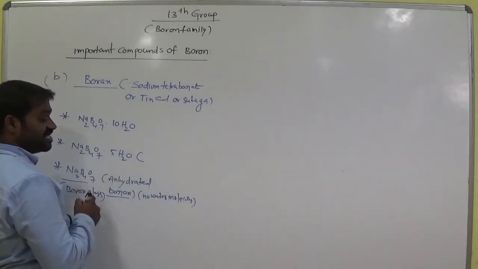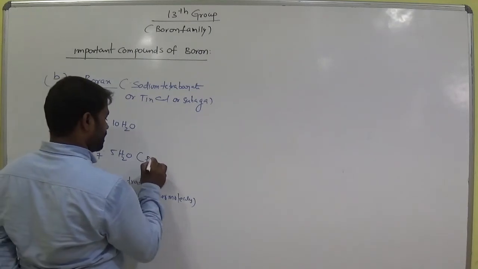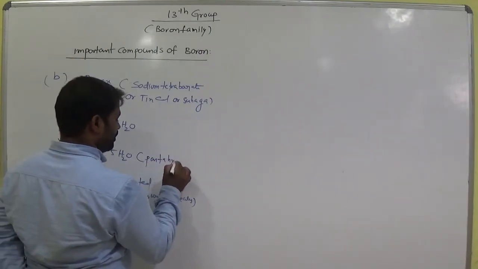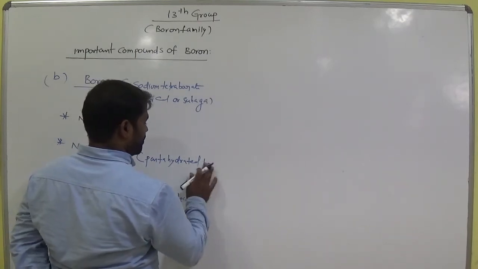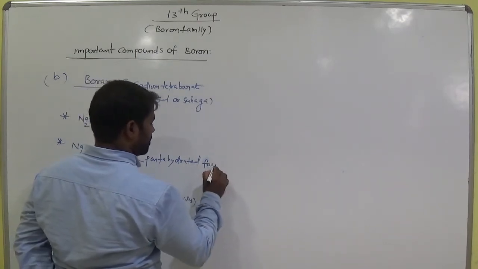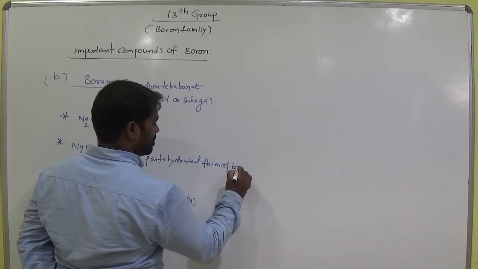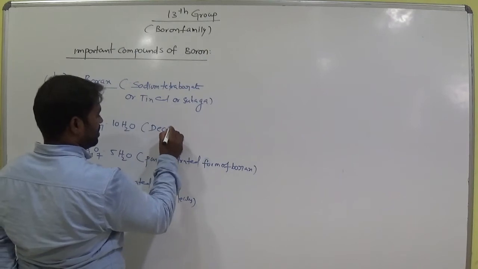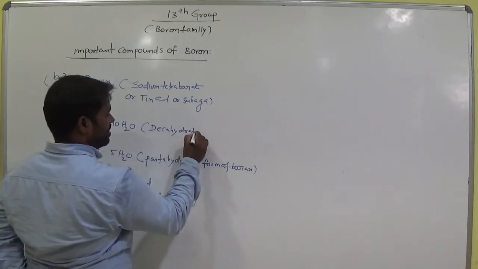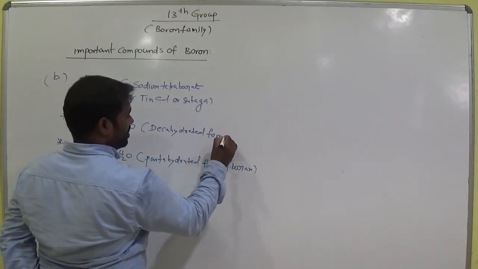How many water molecules do we have here? 5. This is the pentahydrated form of borax. This is the decahydrated form of borax.